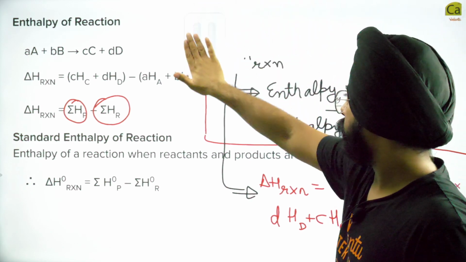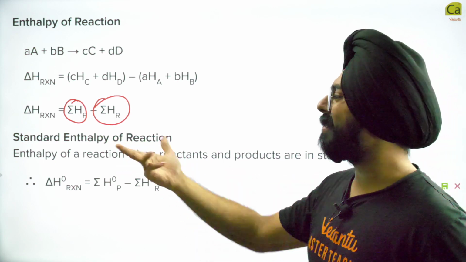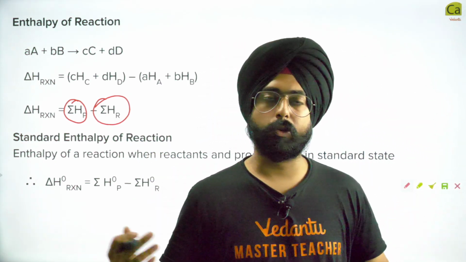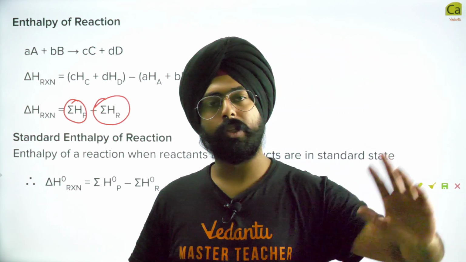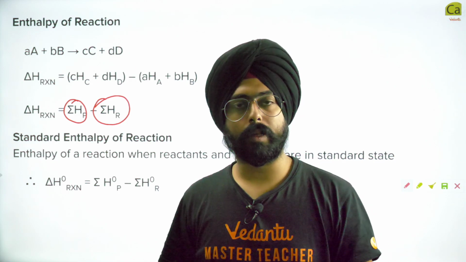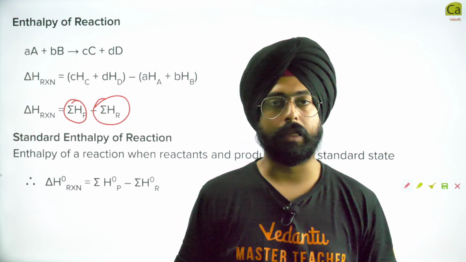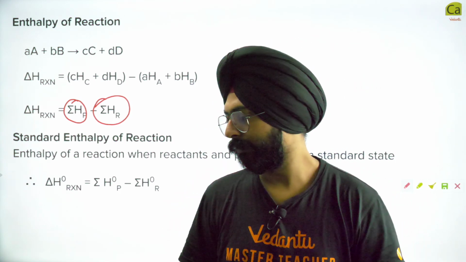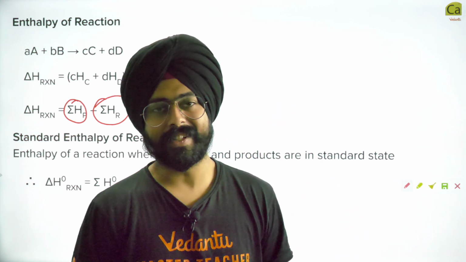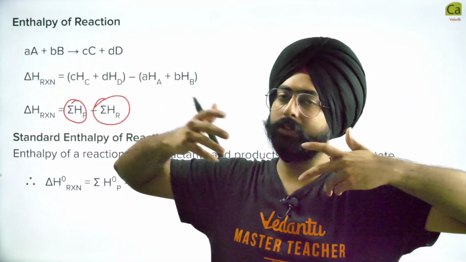Okay. So now what comes next? The next thing is, what is the standard enthalpy of a reaction? See, a reaction can be done in different conditions, as I told you. I can do the reaction in my kitchen. You can do the reaction in your bedroom. My kitchen might be at lower temperature. Your bedroom might be at 0 degrees Celsius, depending on where you live. Maybe you live in Antarctica. If you do, then why are you watching my videos? Anyway, different people will do reactions at different conditions.